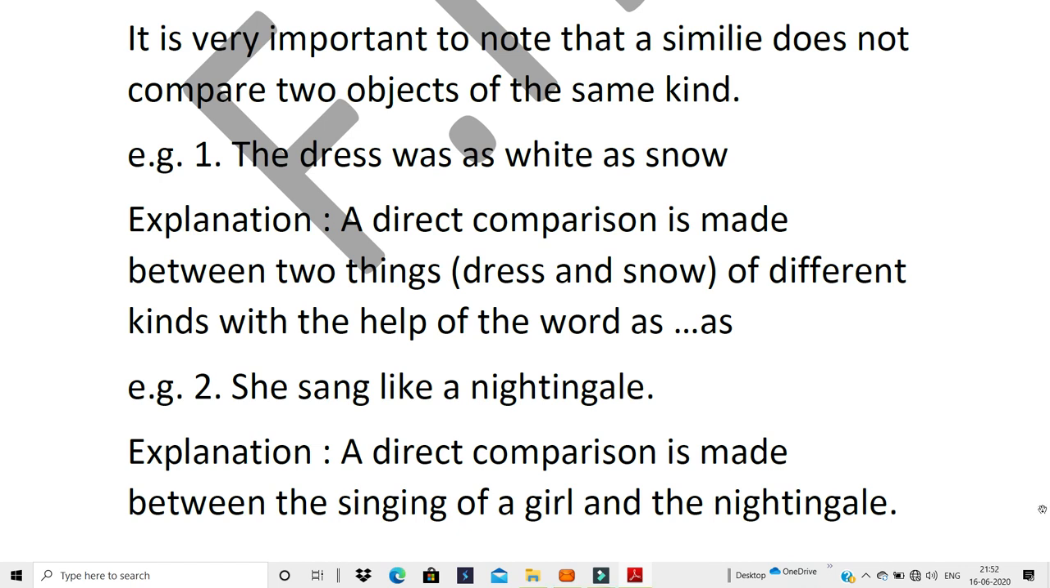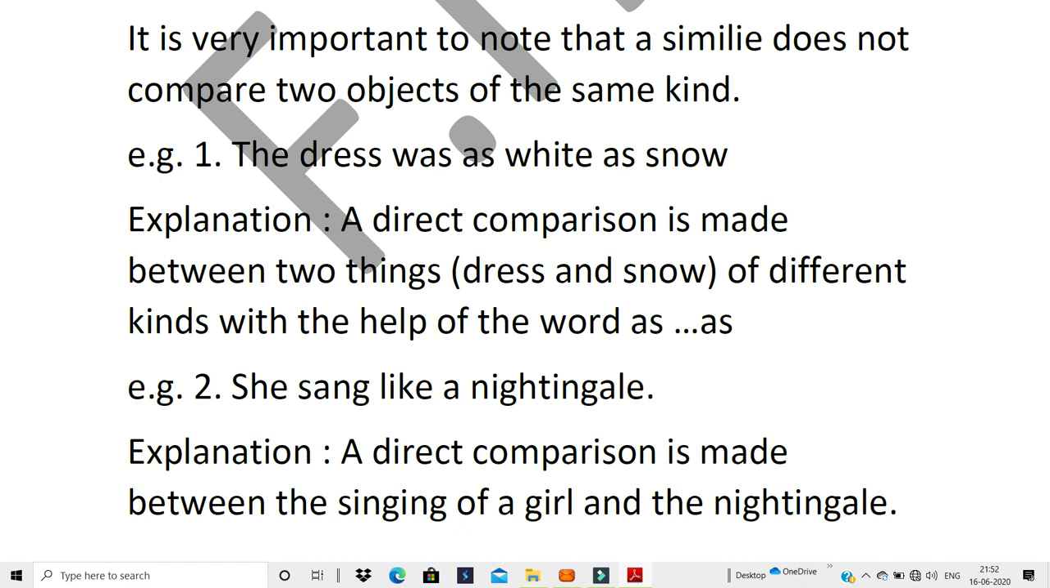A direct comparison is made between two things of different kinds with the help of the word. Here it will be, because she sang like a nightingale, with the help of the word like. Is it clear? Now I'm just telling you the second way in case you are very clear and very specific about what is being compared with what. Only then will you write this second way of explanation: a direct comparison is being made between the singing of a girl and the nightingale. Clear? So only if you're sure that you're writing the correct thing, you will write it in the second way. Otherwise, the general way of writing would be the one for the first example.